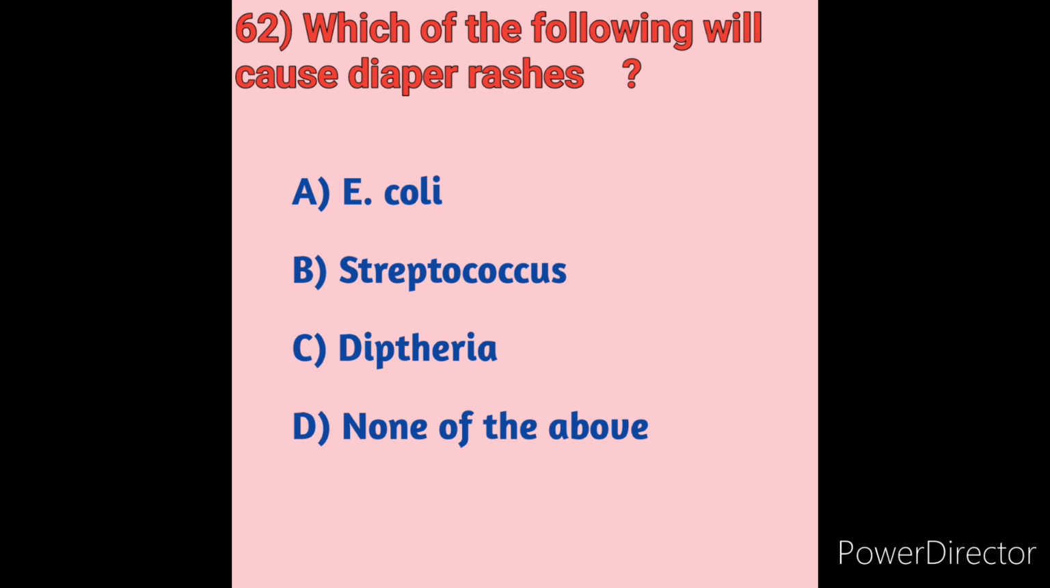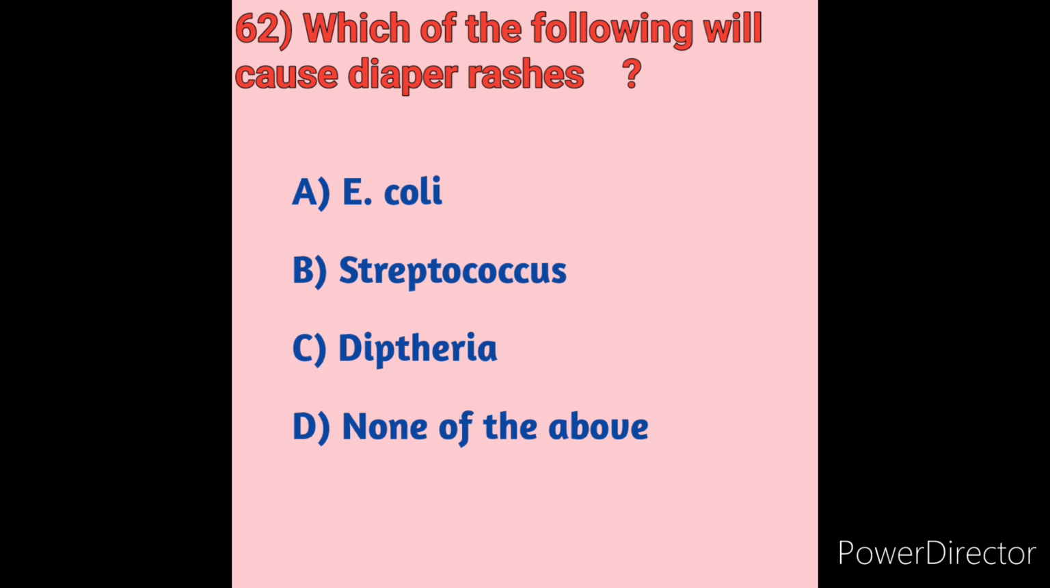Option A, E. coli. Option B, Streptococcus. Option C, diphtheria. Option D, none of the above. Strep diaper rash is caused by bacteria called Streptococcus. This is also called impetigo. It can sometimes spread into the genital area. Perianal streptococcal dermatitis is a bright red, sharply demarcated rash.